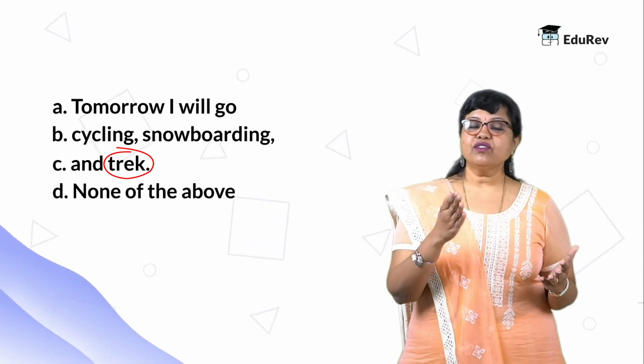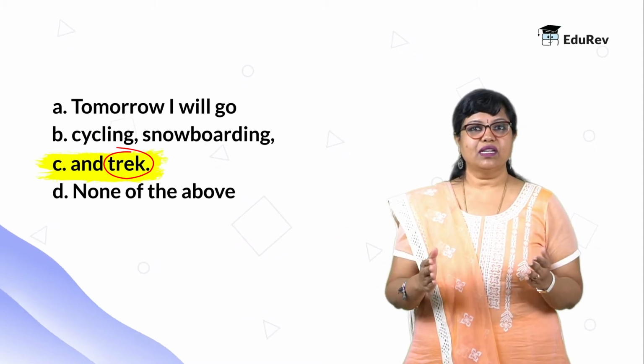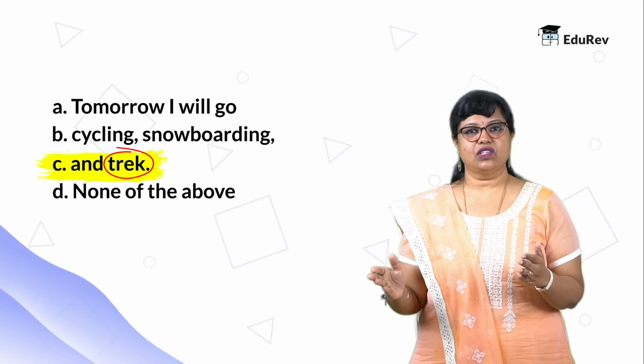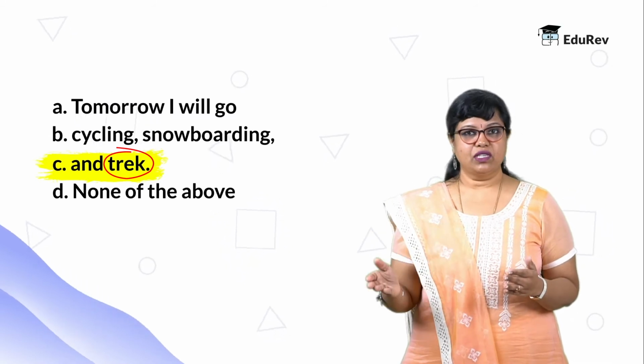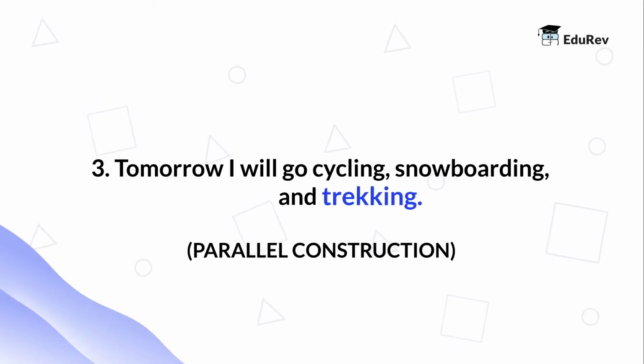And when there are a list of items in a sentence, each of the items have to agree with one another in terms of grammatical consistency. So the error is in part C, and the correct answer should be, tomorrow I will go cycling, snowboarding and trekking. Okay, there's the fourth sentence for us.